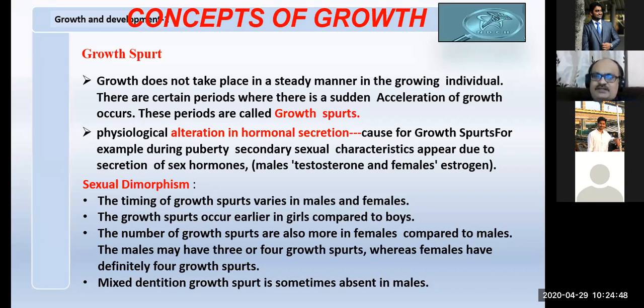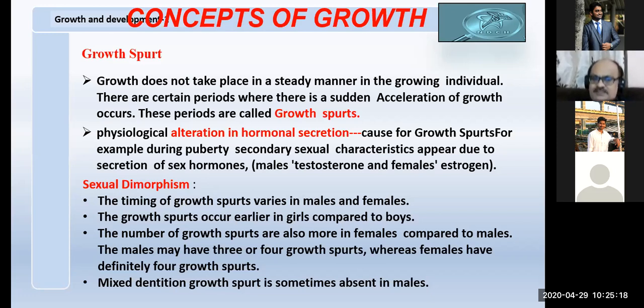This growth spurt is due to the hormonal secretions. These hormones cause the development of secondary sexual characters, and in turn the organs involved in the secondary sexual character development may produce other hormones like testosterone and estrogen. All this combinedly causes a spurt. Spurt means a sudden increase in the growth of the individual.